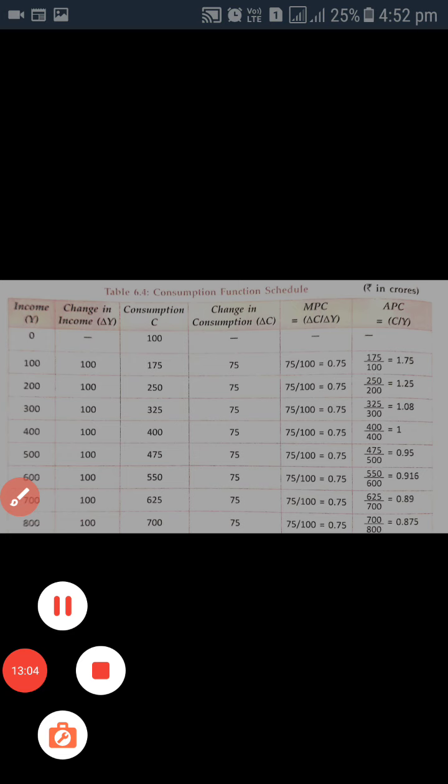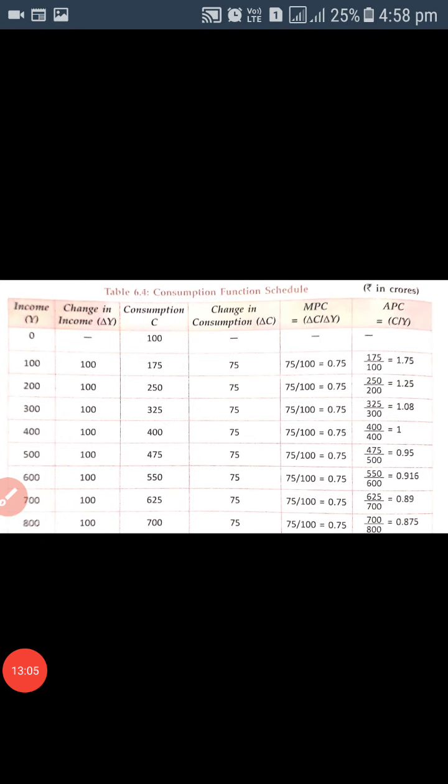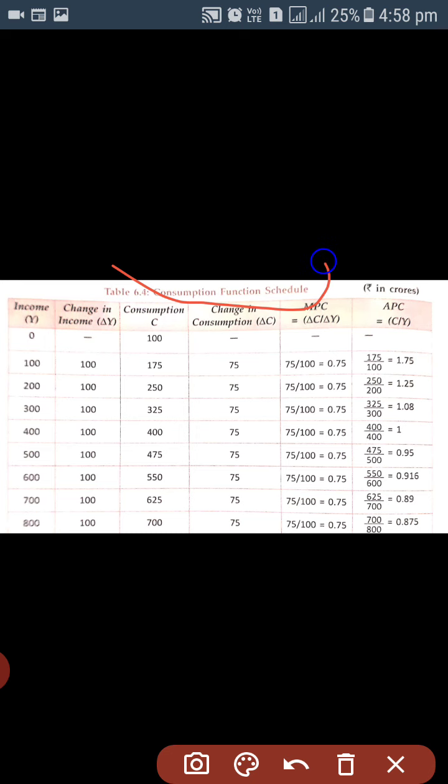We can see this also, autonomous consumption can never be 0. It means it is always more than 0. And the value of B means marginal propensity to consume.